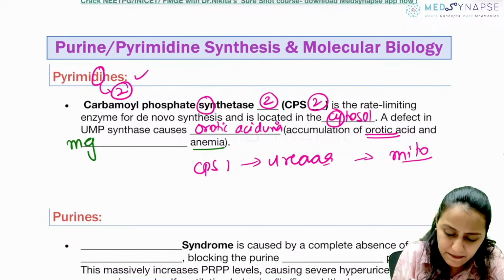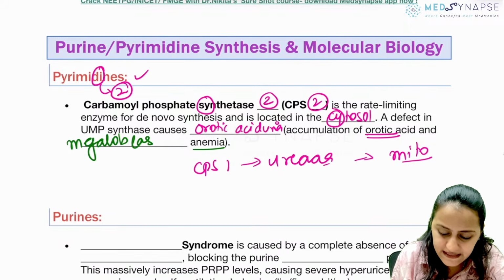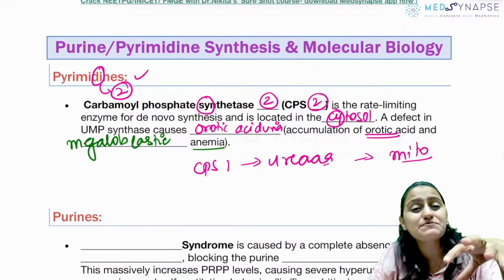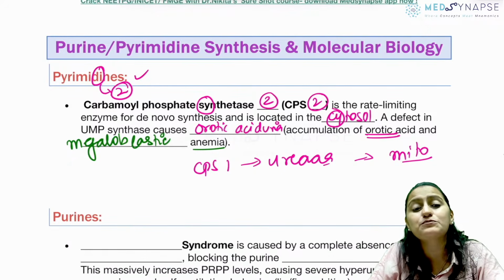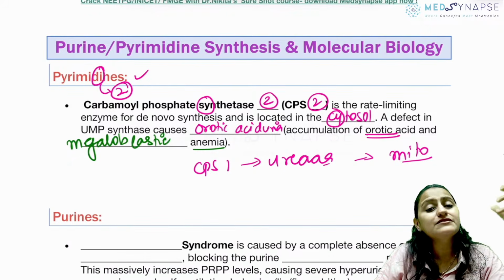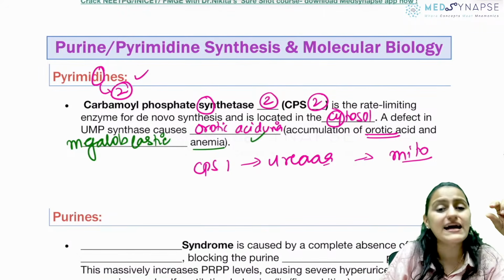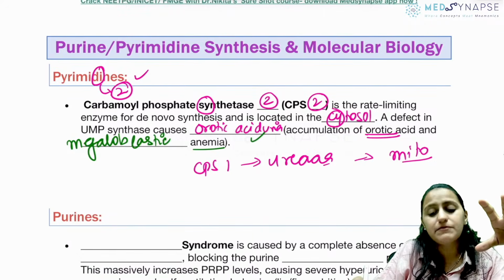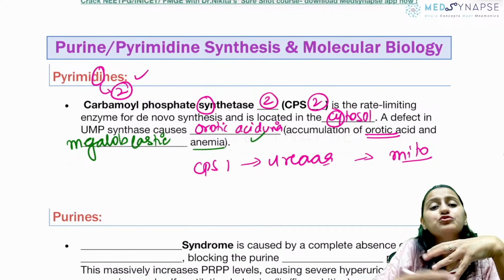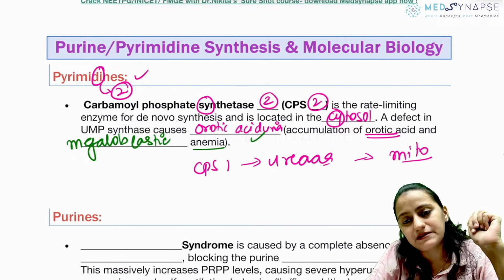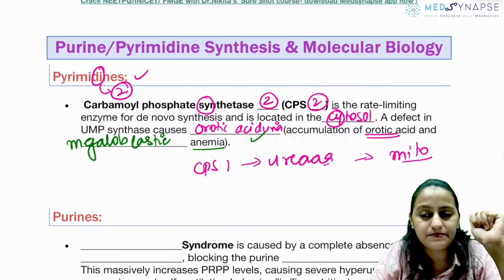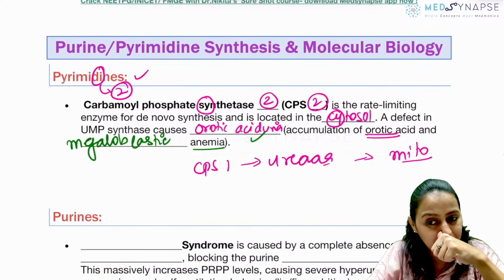It is megaloblastic anemia. So when the patient has megaloblastic anemia not responding to B12, you will consider this orotic aciduria. You need to supplement. अगर UMP synthase है तो uridine वो हमको supplement करना पड़ता है. In the treatment you give uridine there. Okay, clear with everyone?